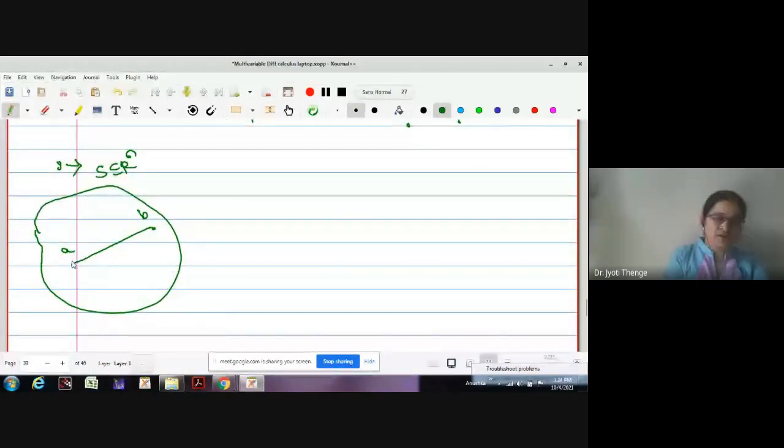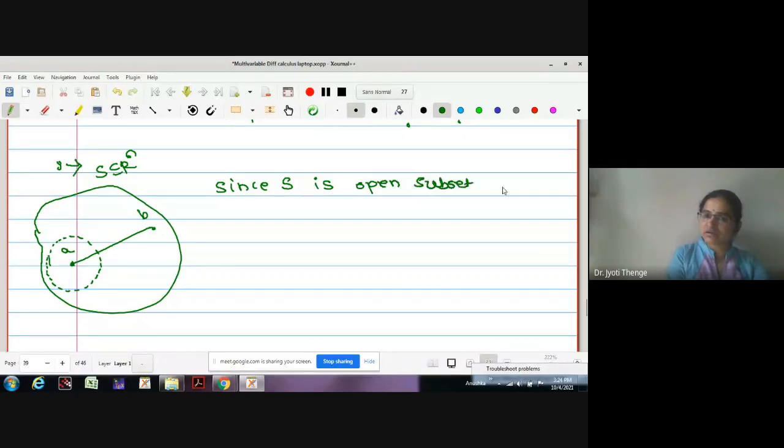Therefore, if I take A to be a point, this must be an interior point, and there exists a small neighborhood around the point A which will be contained in S. Here let me write: since S is an open subset of Rn and F is defined from Rn to R.